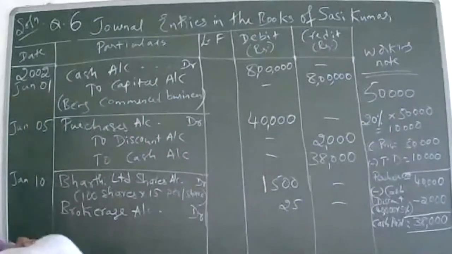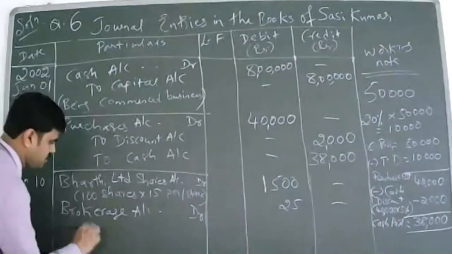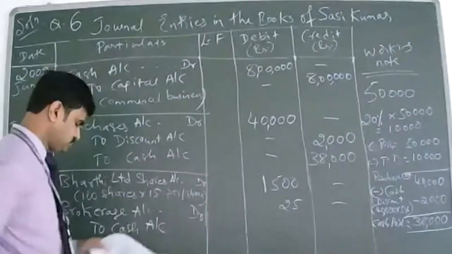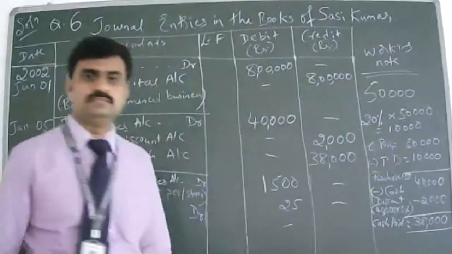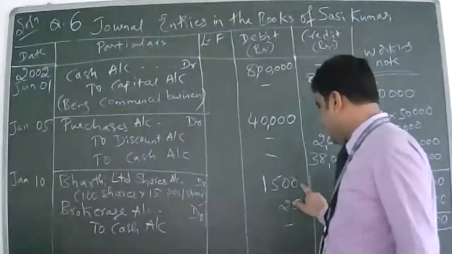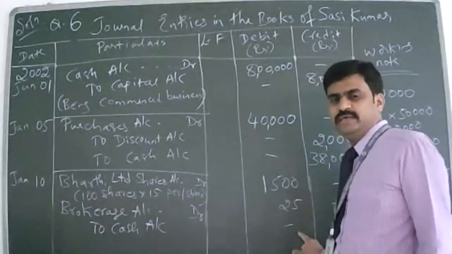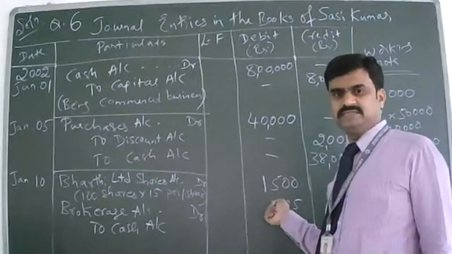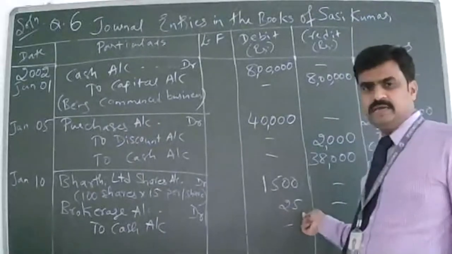Next, which account do we credit? To cash account, 1,525, which I have to explain. I add both and pay together: 1,500 for the shares I am purchasing, and brokerage I am paying 25.